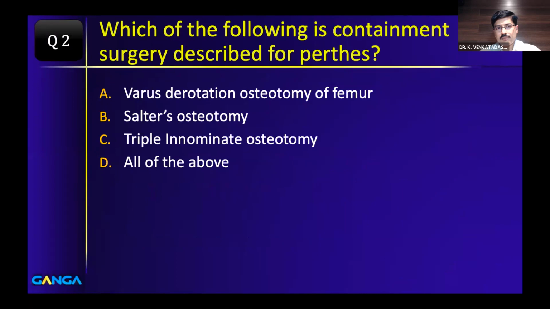So let's have the next poll question. Which of the following is a containment surgery described for Perthes? A is varus derotation osteotomy, B Salter, C triple, and D all of the above.